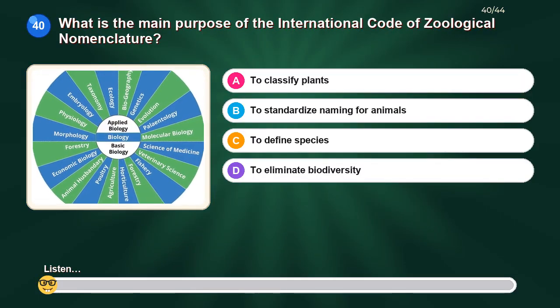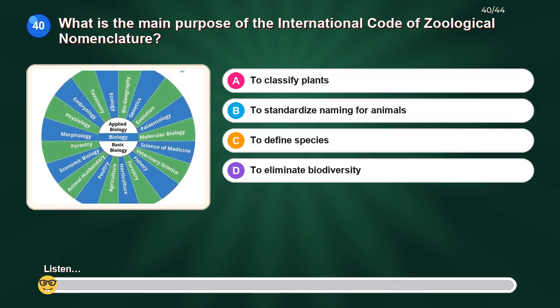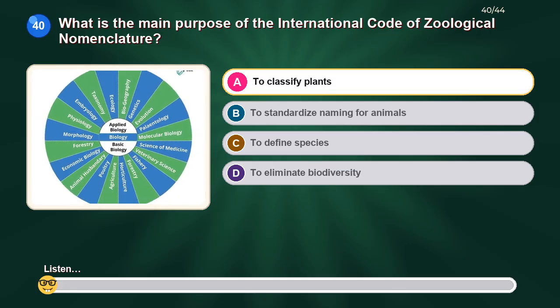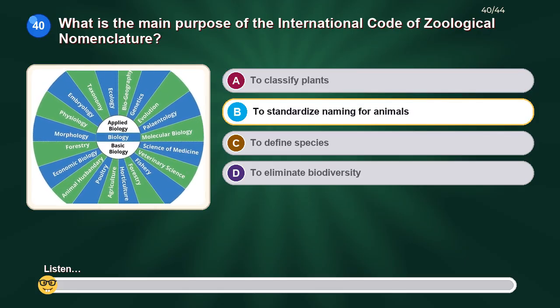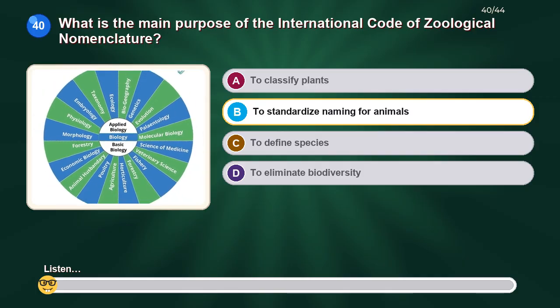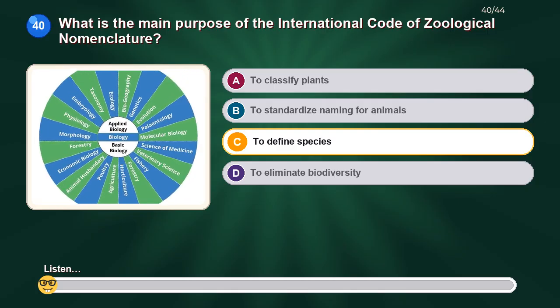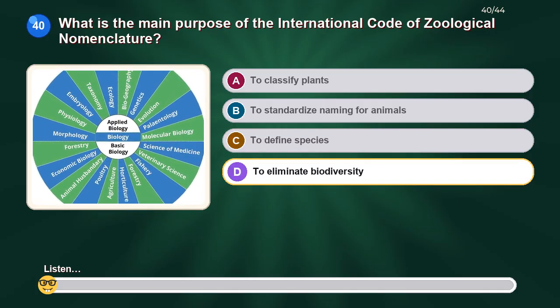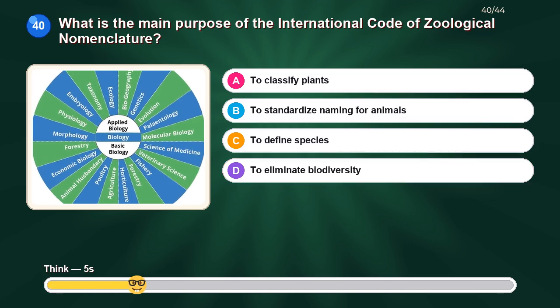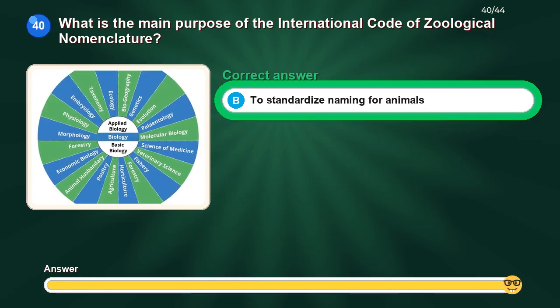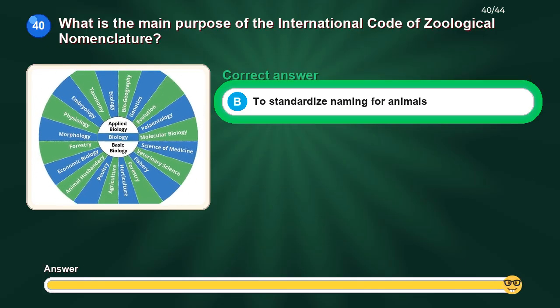What is the main purpose of the International Code of Zoological Nomenclature? Option A, to classify plants. Option B, to standardize naming for animals. Option C, to define species. Option D, to eliminate biodiversity. The correct answer is to standardize naming for animals.